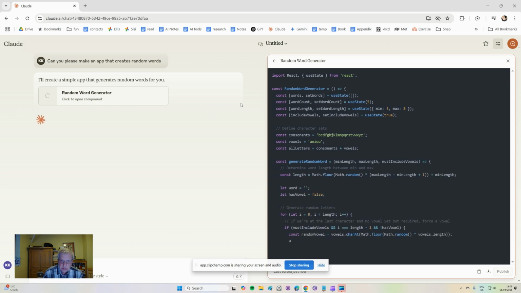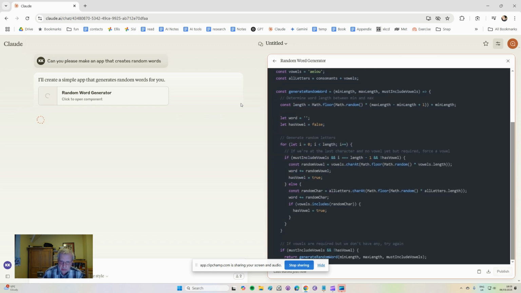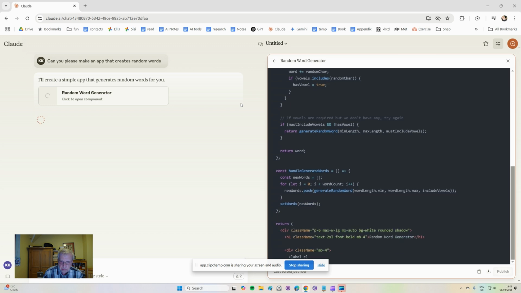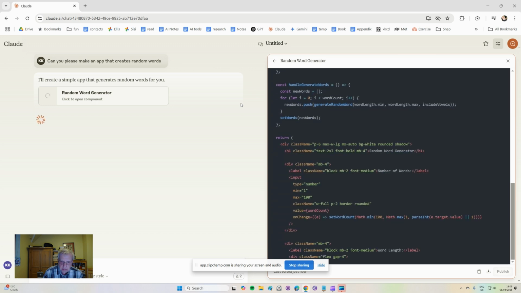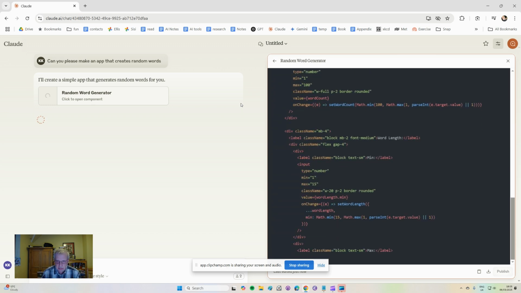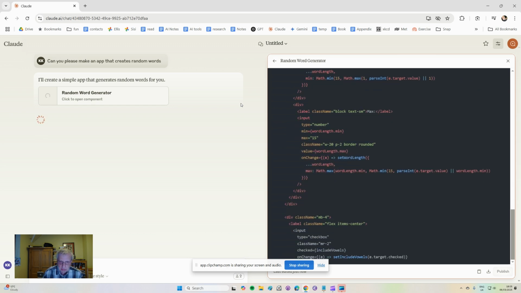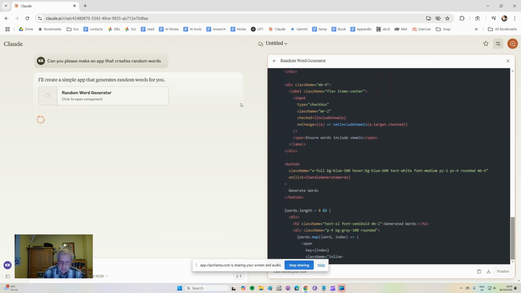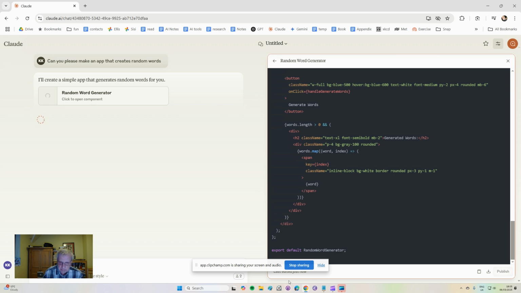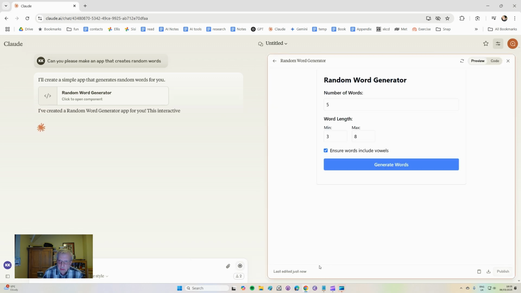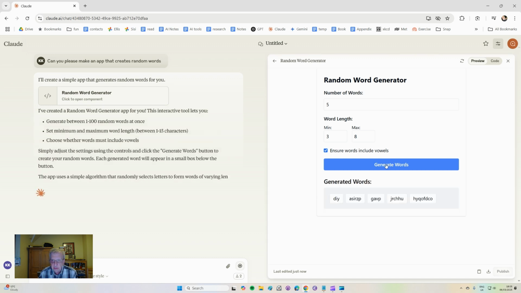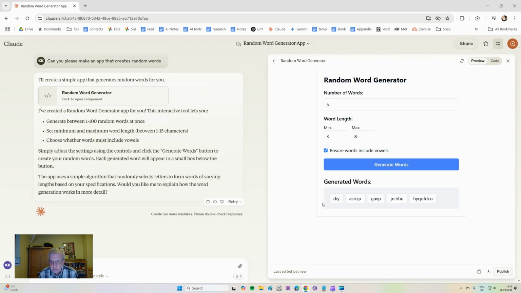ones. So it's generating the JavaScript code for generating this. And if I wanted to, I could ask questions about how it works or get explanations or probe it. But quite soon we'll see that it displays the app. So now if I say generate word, we see some funny words, and I click again, we'll get some other ones.